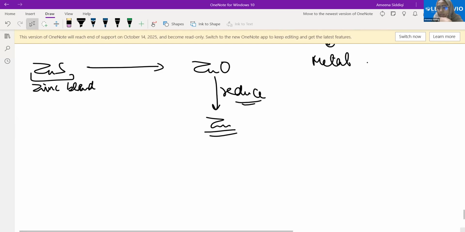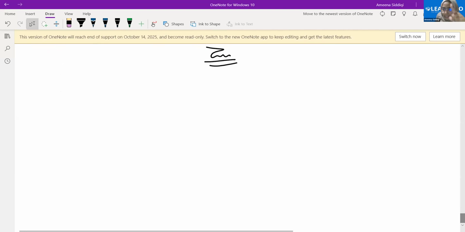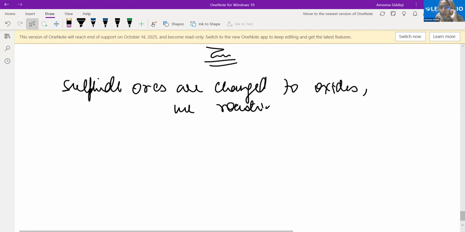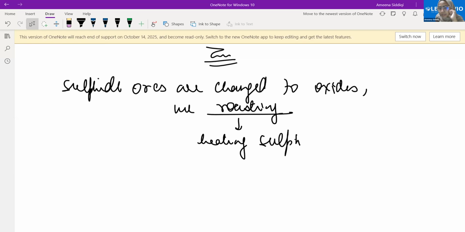Fine. So let's see how this happens. Whenever sulfide ores are changed to oxides, we use roasting. What is roasting? Heating sulfides in presence of oxygen.